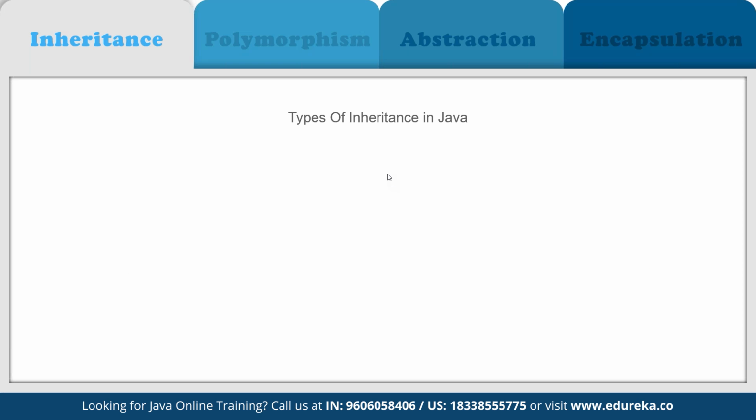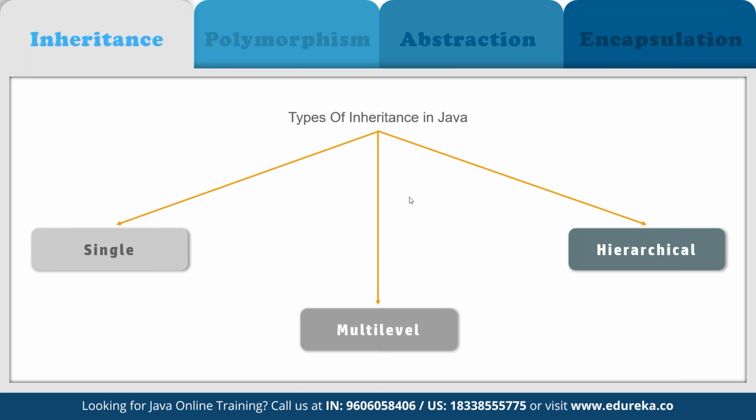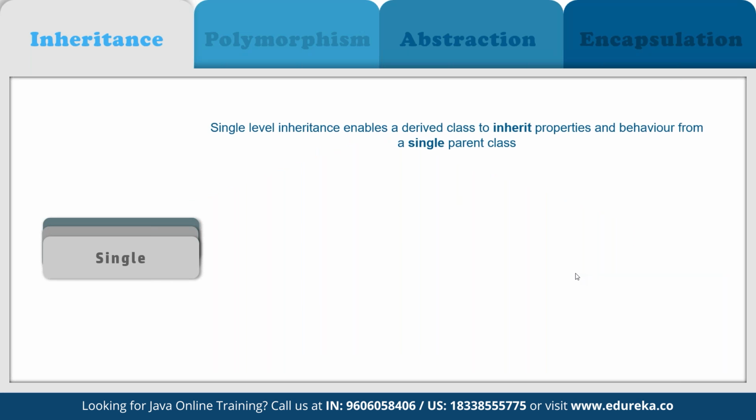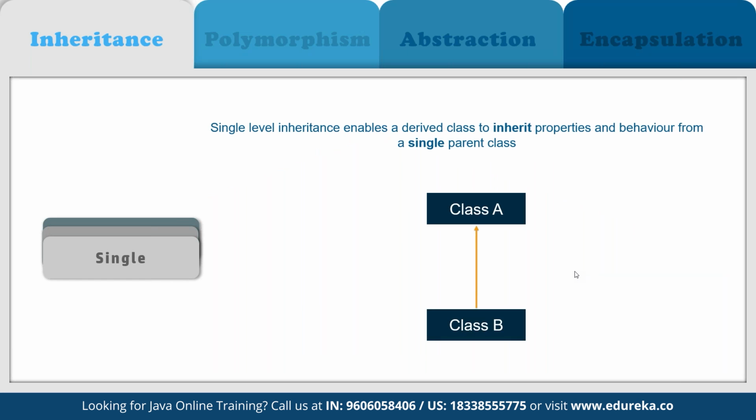Now if you talk about the types of inheritance, there are three main types available: single, multi-level, and hierarchical. In single inheritance, one class inherits the properties of the other. For example, we have class A, and class B is going to inherit only from class A. That's how it is structured.